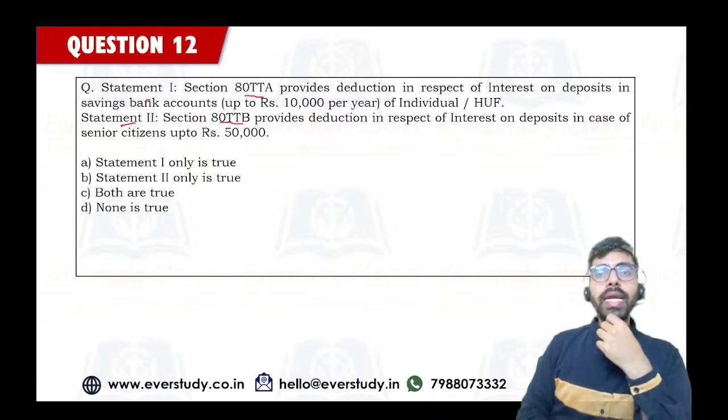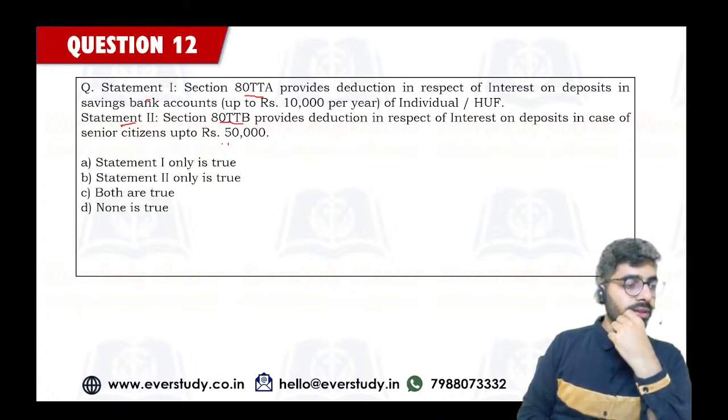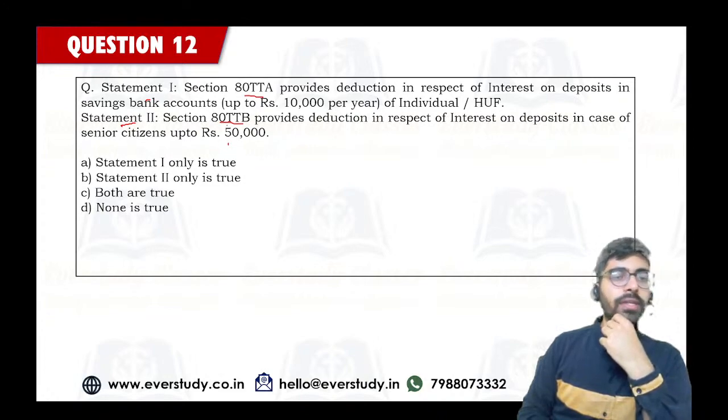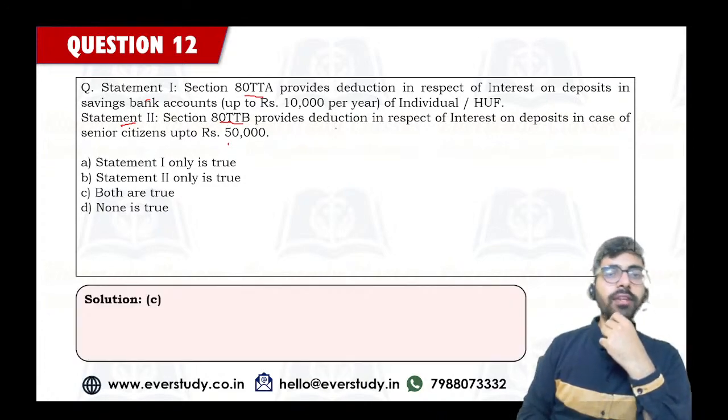Statement number 2, 80TTB provides reduction in respect of interest on deposits in case of senior citizens up to rupees 50,000. Lots of answers coming in as option number C. Option number C is perfectly fine.